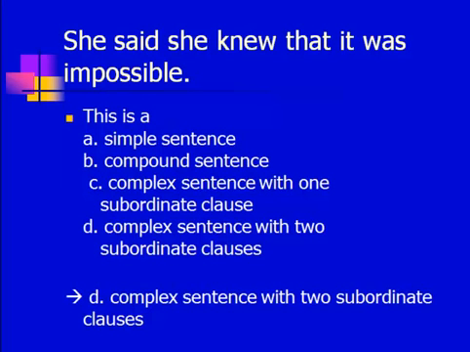And as you can see, one subordinate clause is inside the other. If I could do it in terms of boxes, you would say it's like three boxes: the whole sentence, then she said something, you can open that something, and inside there is she knew that it was impossible. She knew something, and inside there is that it was impossible.